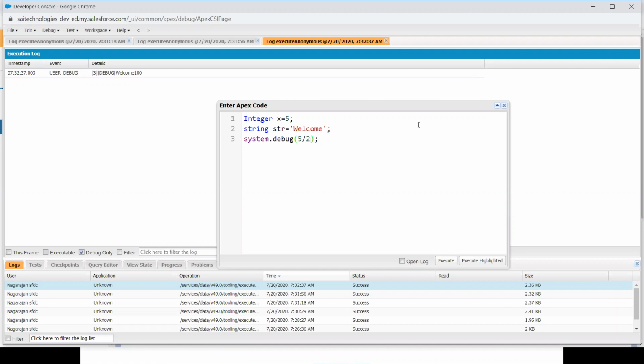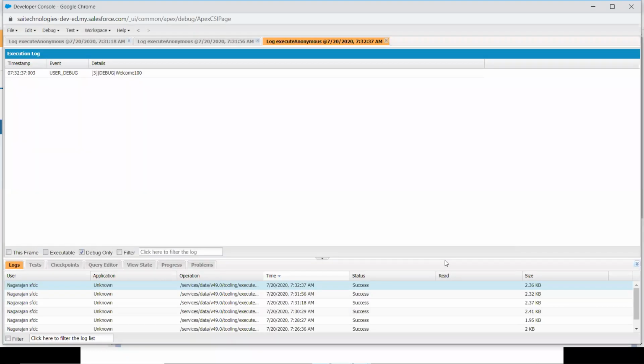Does it divide? Yes, absolutely. It's a division operator only. Can you guess what the output may be? 2.5. Yes, normally it should be 2.5. But we are storing the output value, so we need a variable. Now let's check what output comes.